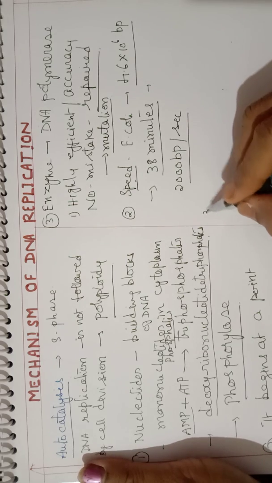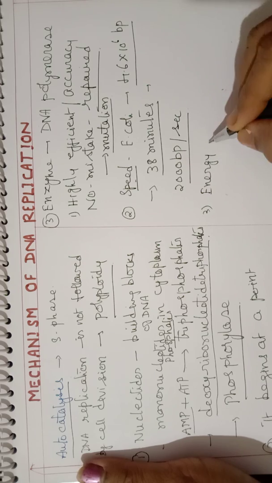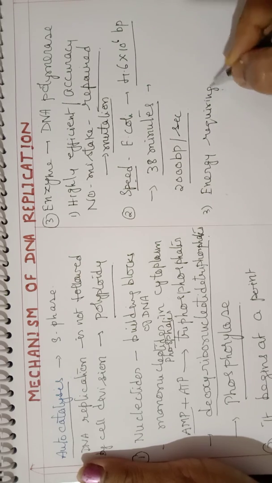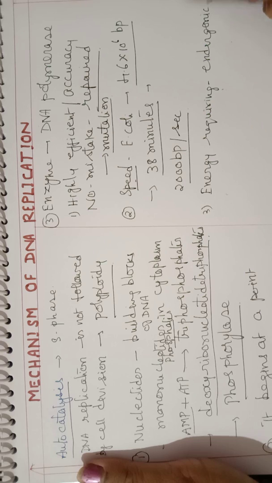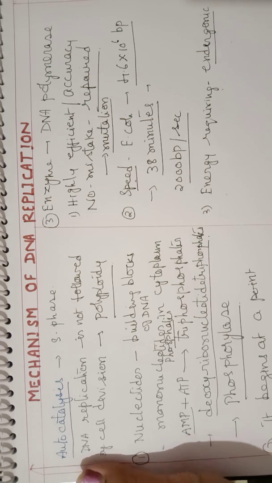The next important feature is that it is an energy-requiring process. We can call an energy-requiring process an endergonic process, or an endothermic process. That is, the replication process requires energy.